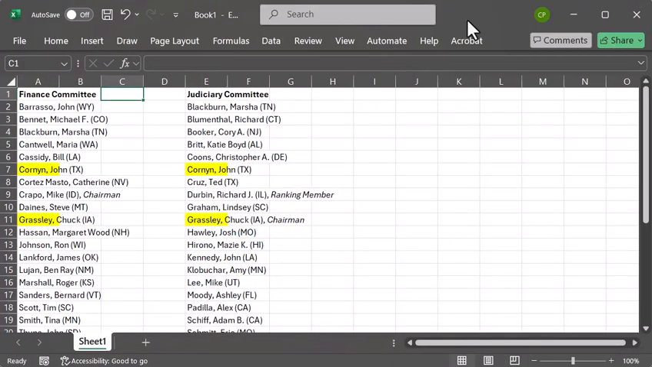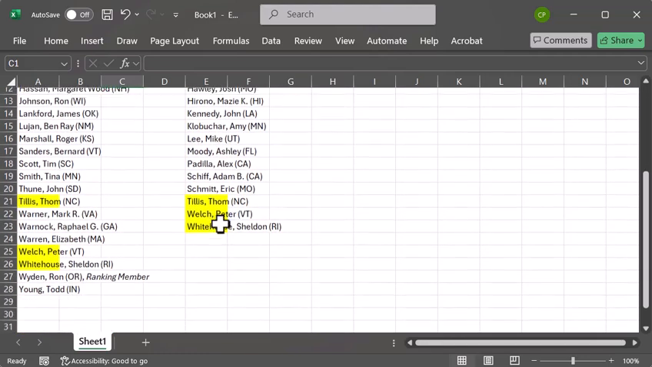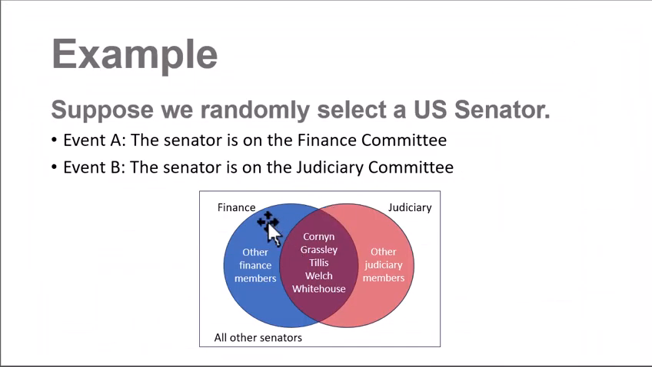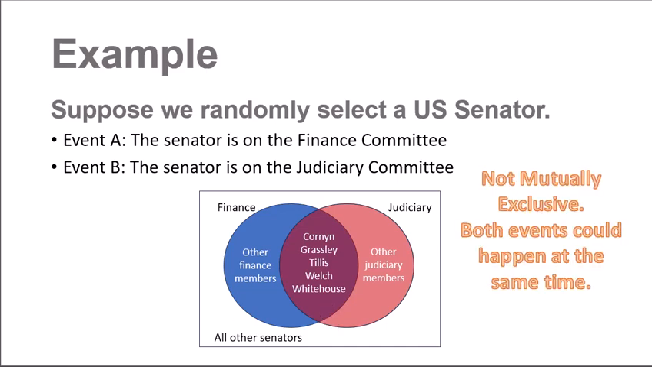In this case, I looked at a list of the committee members for the Finance Committee and the Judiciary Committee and just compared and saw which people were on both. I can't fit all of those people in my Venn diagram, but in theory, all the finance members would be in the blue circle. All of the judiciary members would be in the second red circle. And then the 5 who are in both are representative in this overlap. So the presence of the overlap means that these are not mutually exclusive. These two events, the senators on the Finance Committee and the senators on the Judiciary Committee, could happen at the same time if we had randomly selected one of those 5 U.S. senators that were in both groups.